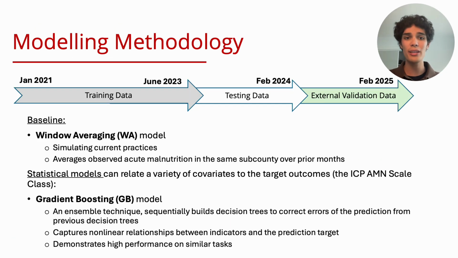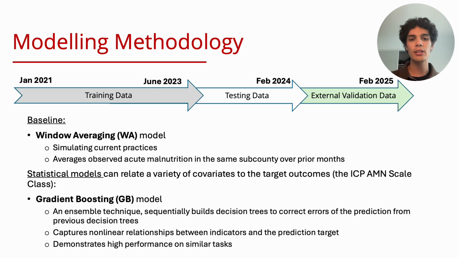So how did we actually model this? Well, we split our data temporally into training, testing, and external validation data to forecast on, and then we used our baseline model of a window average model, which simulates what's currently being used, which is you take the past few months, average the values, and then you figure out what is the malnutrition based on that average. So if that average is something, that's going to be your forecasted value.